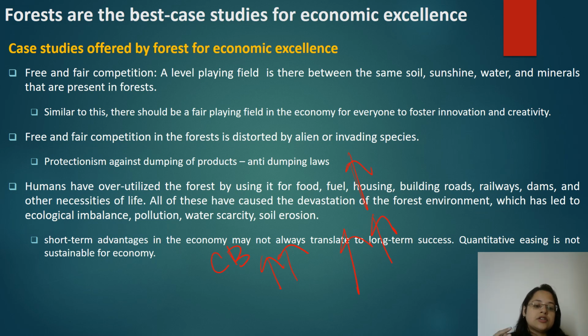Just as short-term advantages seen through exploitation of the forest resources, through the construction of dams, through the construction of roads, disturbing the pathways of the animals, lead to human-animal conflict. So this is how you can take along both the forest and the economic aspect in this essay. Then only the whole meaning of the essay will be justified.